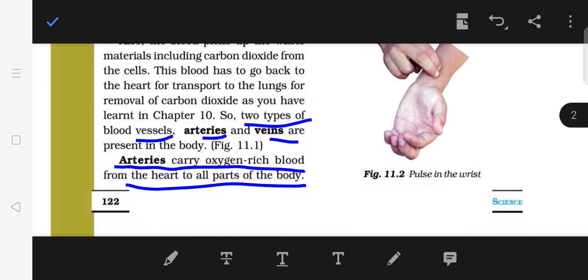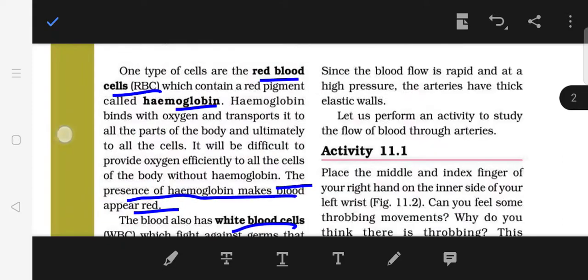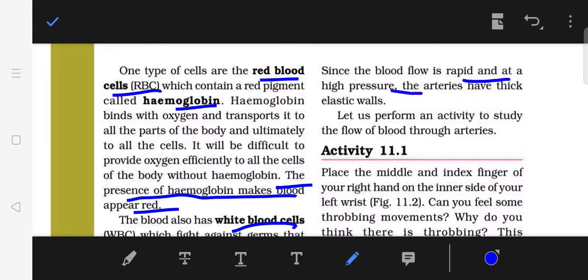As we have seen here, arteries carry oxygen-rich blood from the heart to all parts of the body. It flows rapidly and at a high pressure. The arteries have thick elastic walls also.